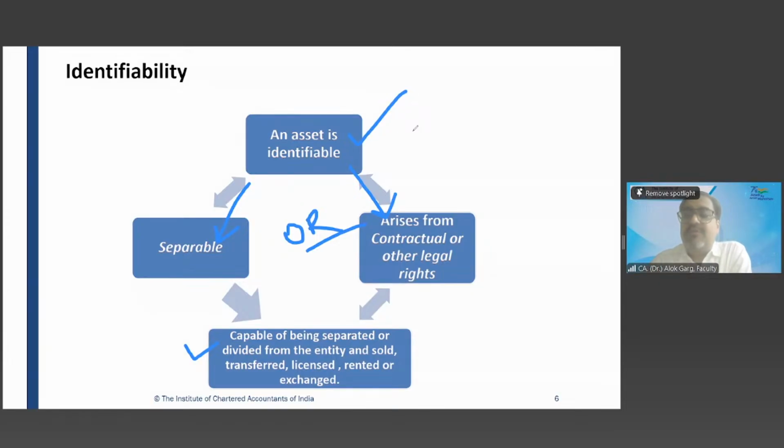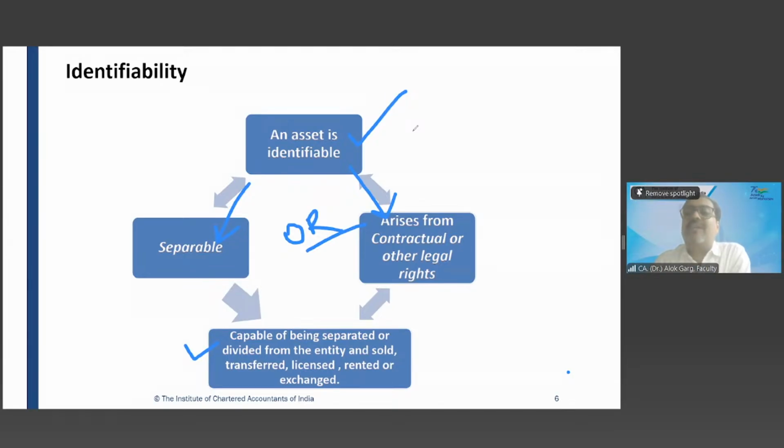Saminathan, what's your view? Sir, my view is that we can amortize over a period of time, sir. It can be. My point is, will you capitalize or not capitalize this broadcasting license? Yes, sir, we can capitalize as intangible asset. But it is not separable. Sir, it's not separable, but we have the legal rights and contractual right to use that. So it is meeting the condition of that identifiable asset.